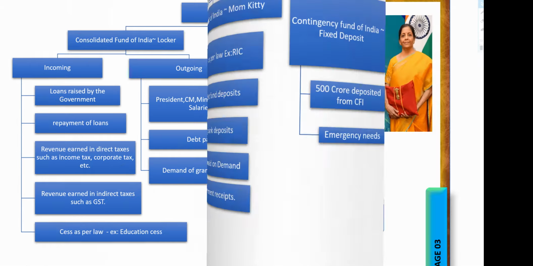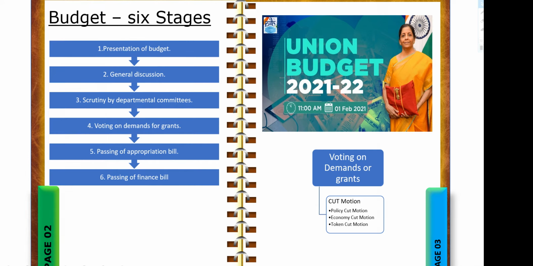Okay, then next, budget. So to withdraw amount from CFI, how do we withdraw? By passing budget. Okay, if budget is not passed, the government will collapse. So 6 stages are there to withdraw money from CFI. One, first, Nirmala Sitharaman ji presents the budget in parliament, and there will be a general discussion held for 3 to 4 days, and they will just comment on how the total budget is looking like,